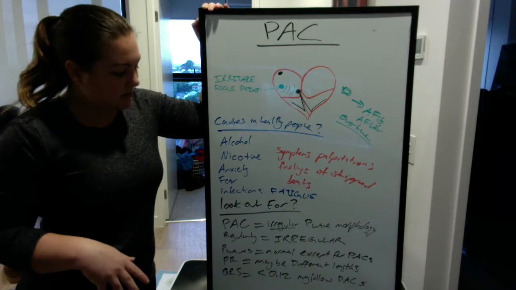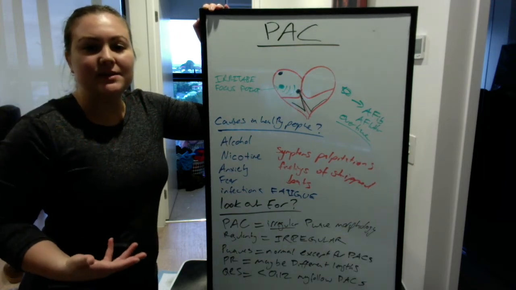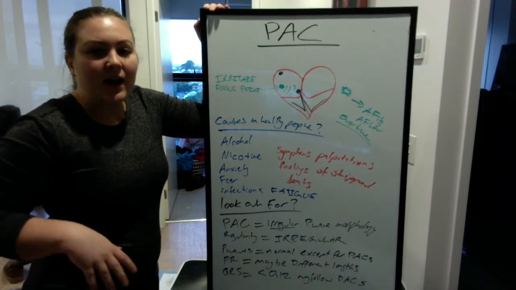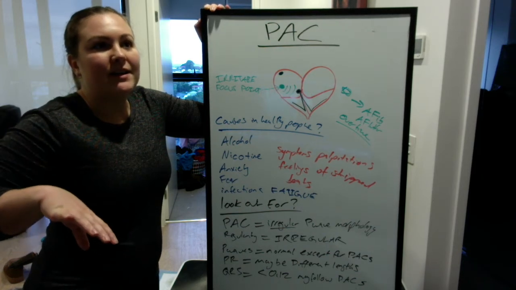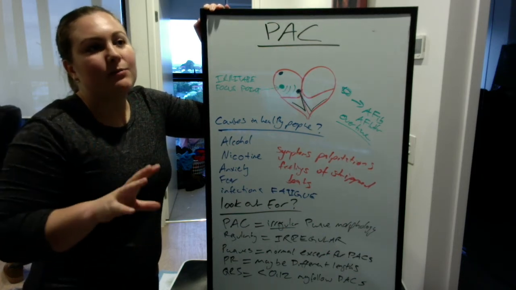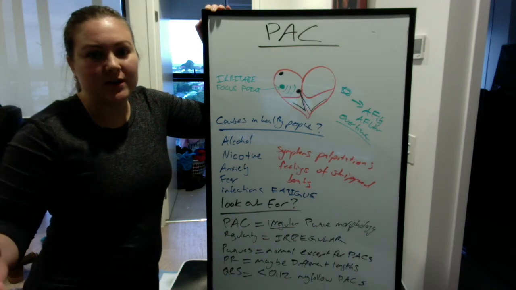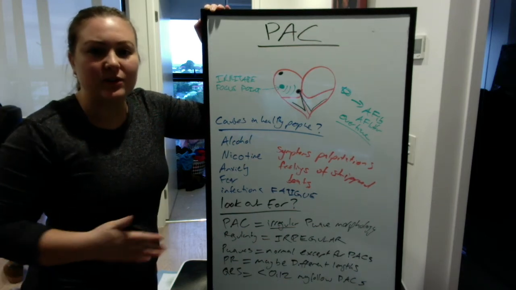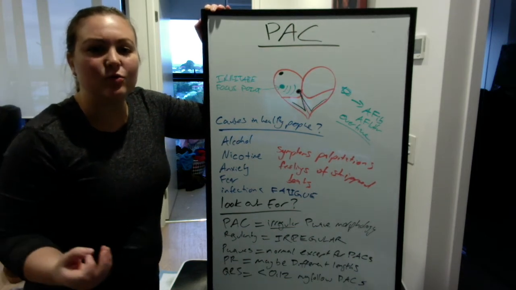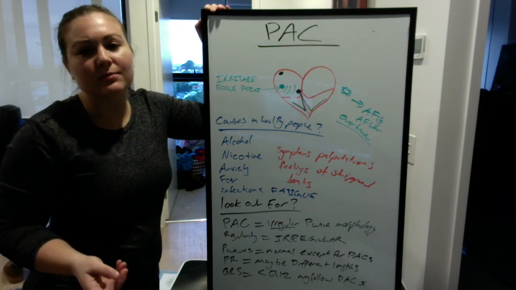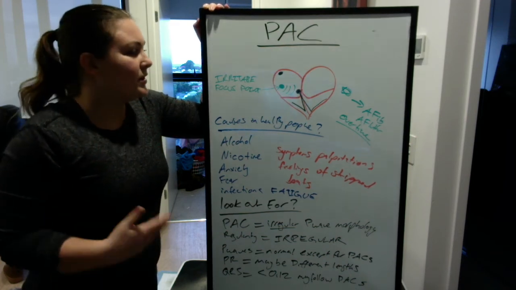The QRS complex is usually going to be less than 0.12 seconds. The PACs can actually precipitate QRS complexes as well, and that's what makes the rhythm irregular. They don't always have to cause a QRS complex either, but usually they do.